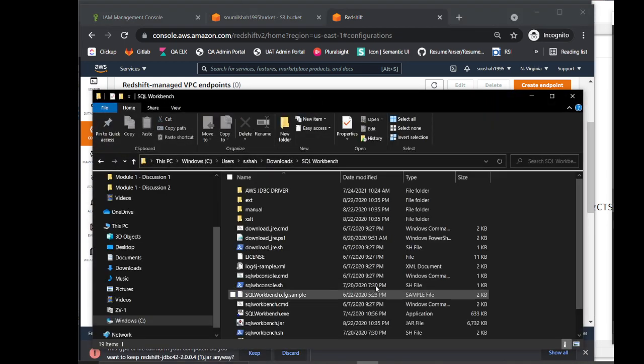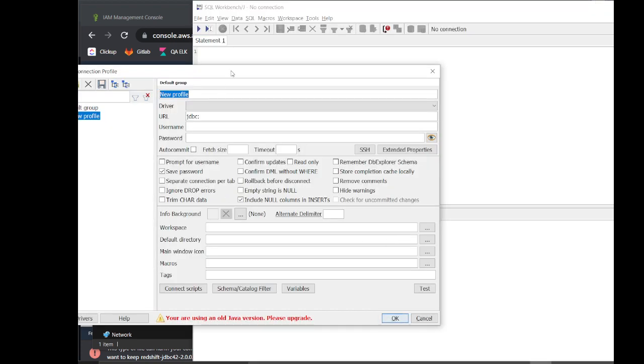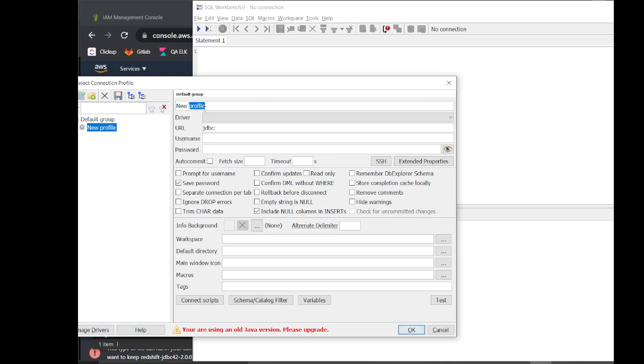Once you copy that, open your SQL Workbench, create a folder called AWS JDBC driver. Inside that, dump the jar file. Once you do that, head over to your management here. Now what you want to do, call this Redshift, enter username, enter password. I don't remember the password because I just forgot. That's fine, but you got the idea.